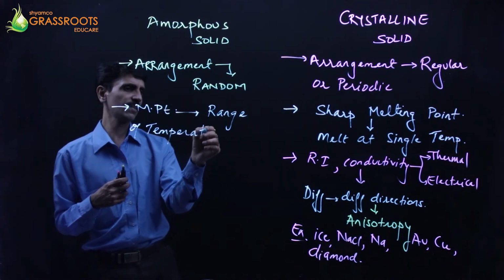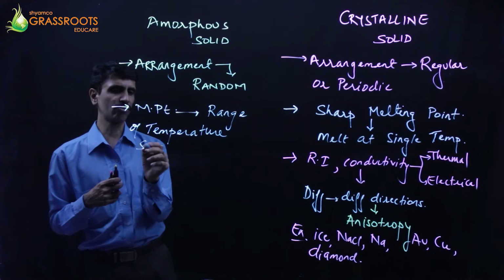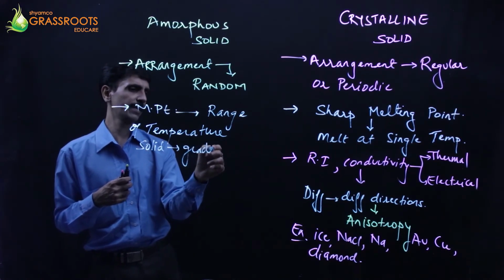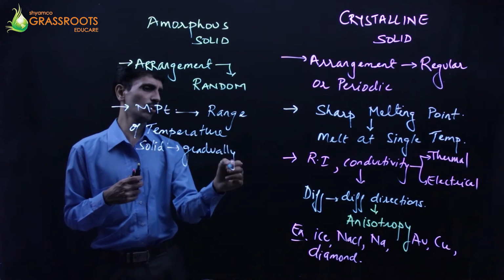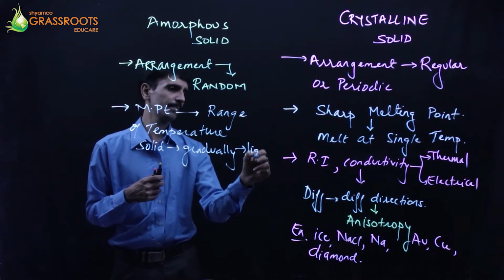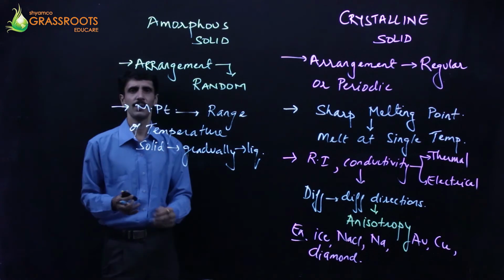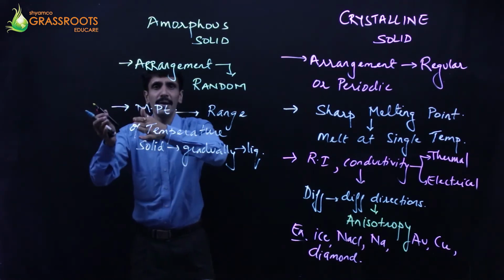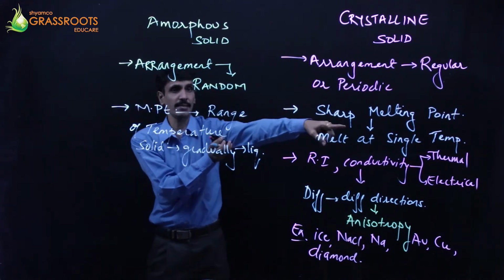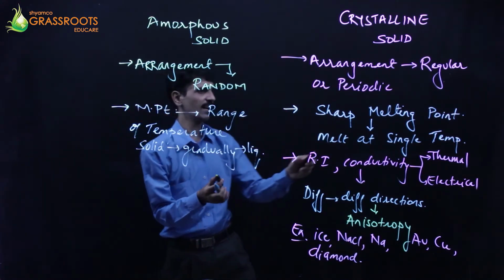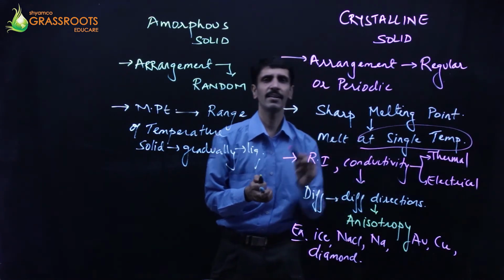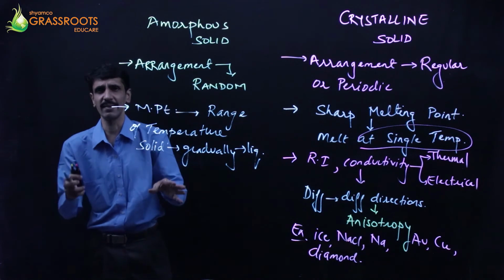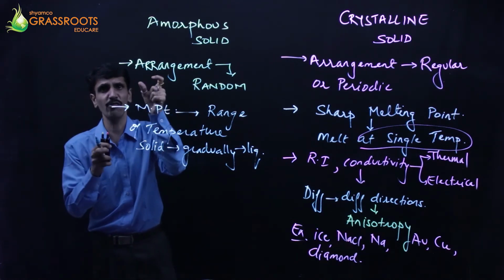In other words, we say that the solid gradually gets converted into liquid. समझ में आपको? Melting point is a range of temperature. मतलब इस temperature से इस temperature तक. यहाँ पे क्या था? Fixed था. Okay, it was at a single temperature. See this. The melting point is के 95 degrees Celsius, के 100 degrees Celsius, के 120 degrees Celsius. It was fixed, one single value.